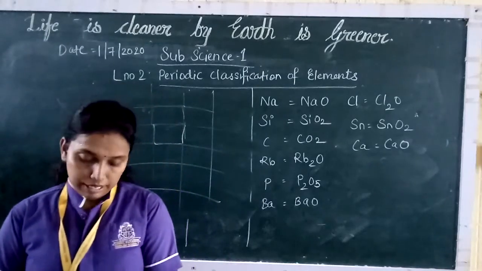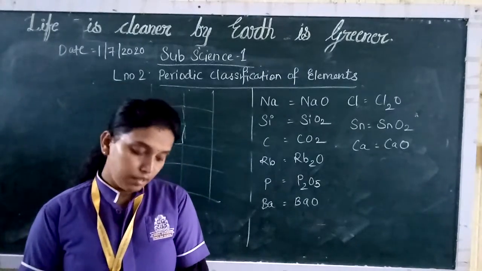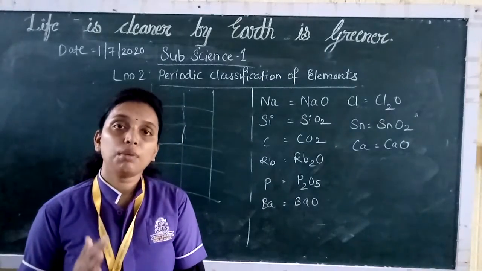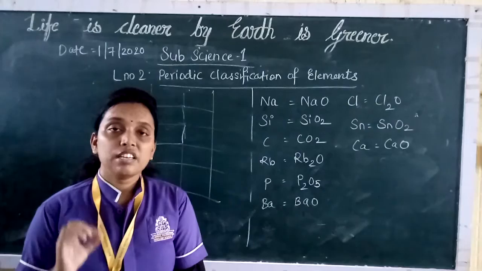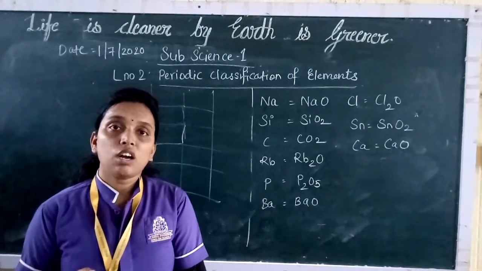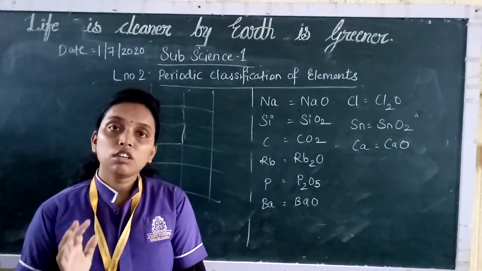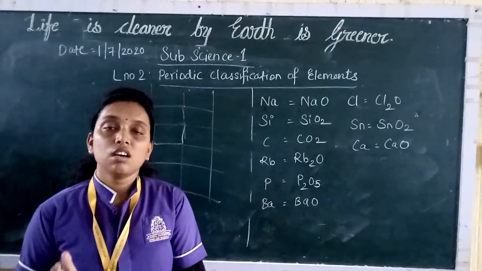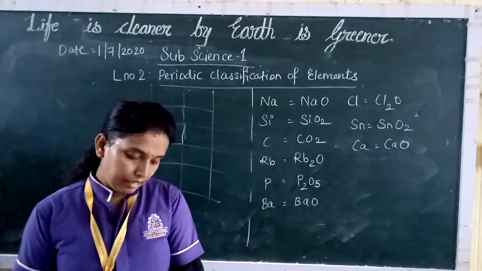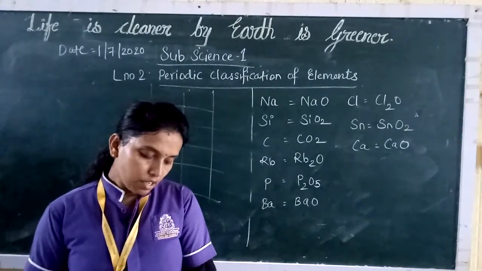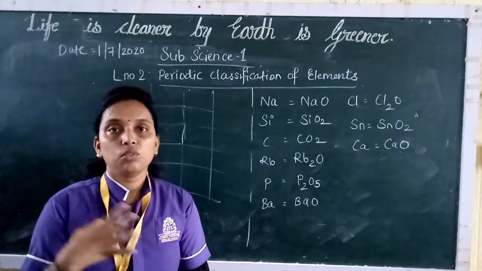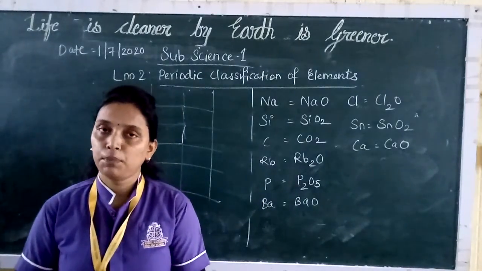Now we will have a short recap on the periodic table. In the modern periodic table, elements are arranged in increasing order of their atomic numbers. So remember, they are arranged in the order of the atomic numbers. Vertical columns are called groups. Horizontal rows are called periods. How many periods are there? 7, 1 to 7. Groups are 1 to 18. And the properties of elements change slowly from one end to the other end of the period.